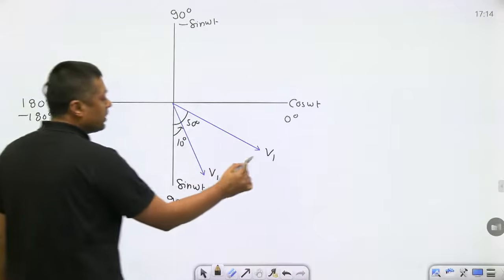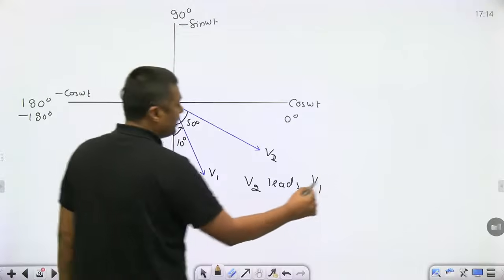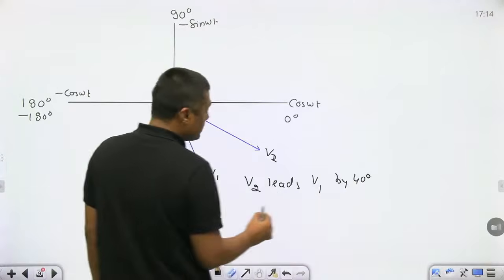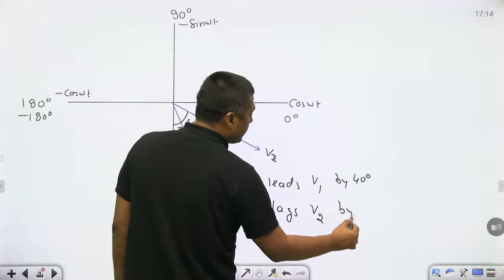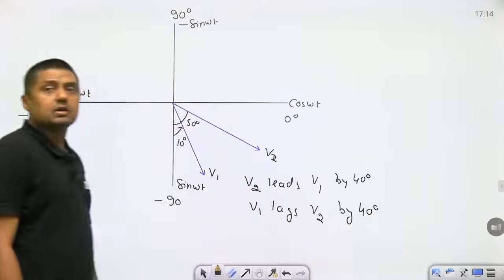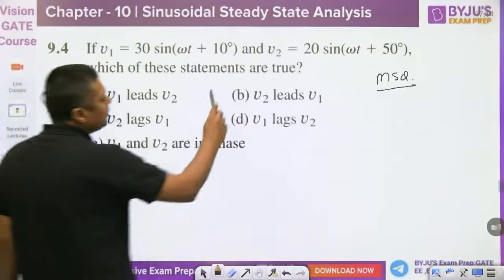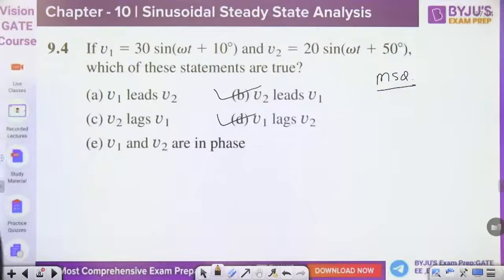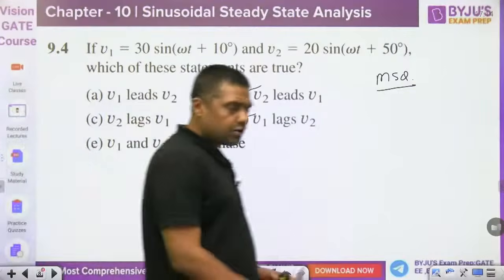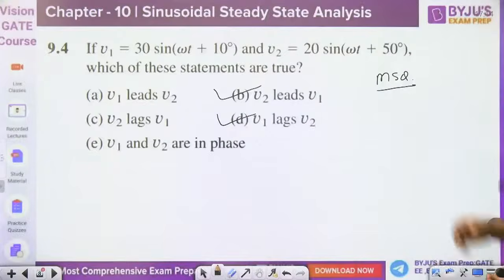So V2 leads V1. V2 leads V1 by 40 degree. Or you can say V1 lags V2 by 40 degree. Both are correct. Very simple. Both are correct. And that's why, which answer is correct? V2 leads V1, V1 lags V2. Both are correct. Okay. Now, this is a very simple MSQ. Basic idea. 1 mark question in the exam similarly, but there only one answer may be correct.